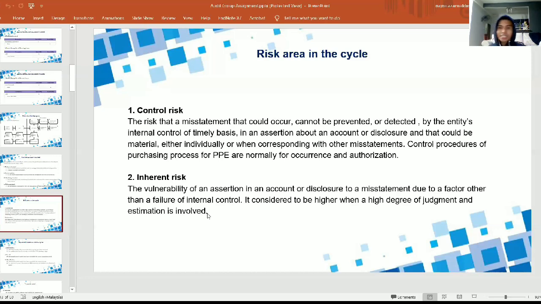So it's likely to occur when there are complex accounting issues which require a high degree of judgment in regard to a financial estimate, and difficult transactions to audit, when there are donated assets, non-monetary exchanges, and many more, other than normal transactions and misstatements detected in opening audit.